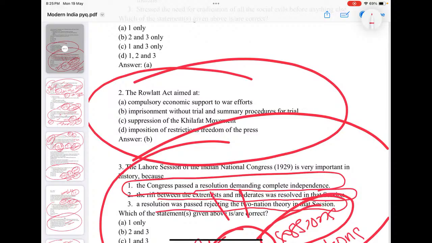So this is something against human rights, fundamental rights, the right against detention, and also the right to freedom of the press. So here Gandhiji launched the first pan-India Satyagraha, which is called the Rowlatt Satyagraha. Okay.